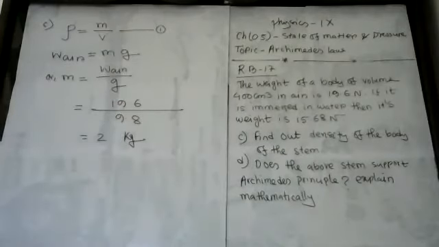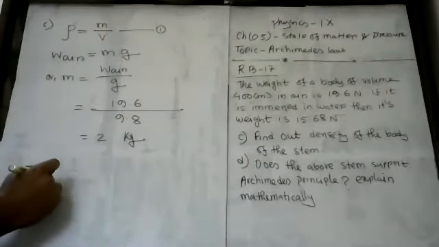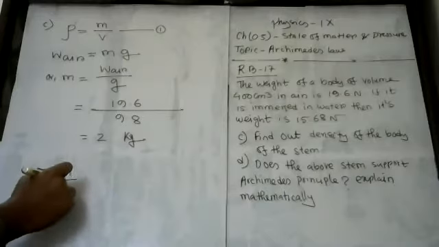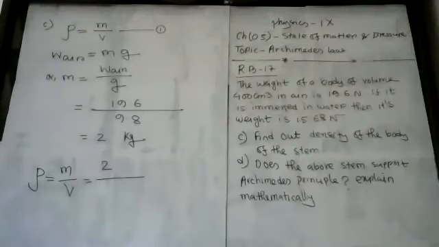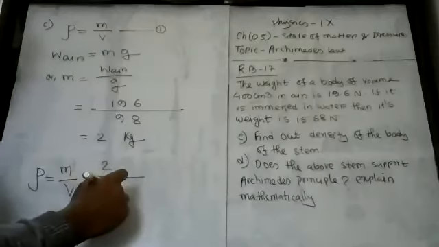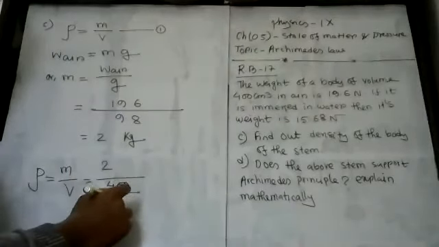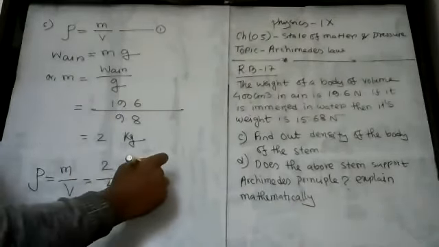So, density of the body is from equation 1, rho equal to mass per unit volume. So, mass equal to 2 kg. Now, what is the volume? My dear student, you see that volume is given 400 centimeter cube. You need to convert this 400 centimeter cube in terms of meter cube. Okay, so how can I convert this? 400 divided by 100 cube.